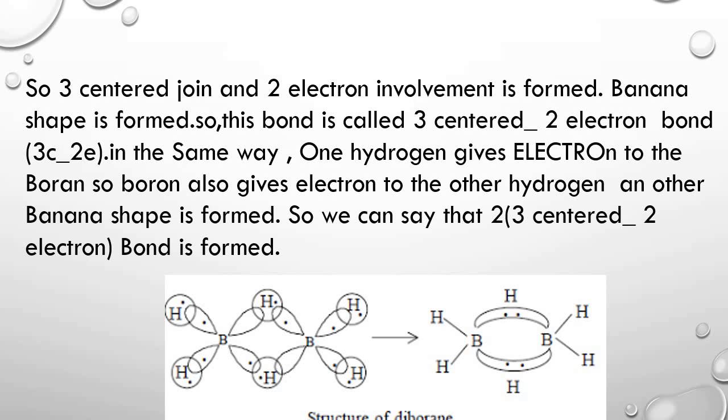We have already discussed the 2 covalent bonds. These are normal covalent bonds. These are 2-center 2 electron bonds: boron and hydrogen, there are 2 electrons and 2 centers. But this is a banana bond. This is a 3-center 2 electron bond because there are 3 centers, boron, hydrogen and boron, and totally 2 electrons are taking part. This type of bonding is known as banana bonding.